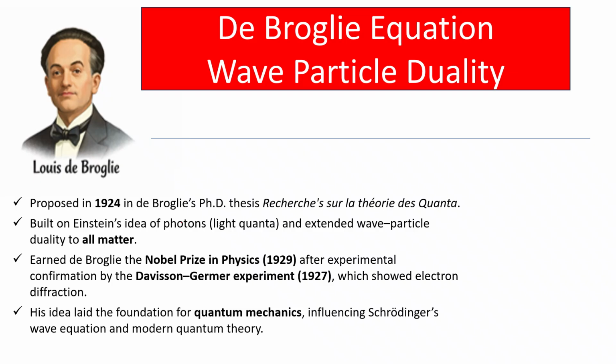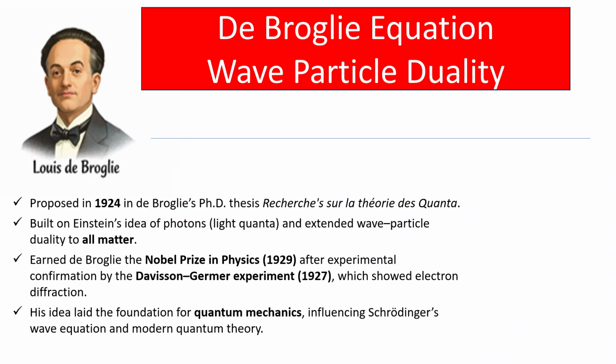In 1924, Louis de Broglie proposed a revolutionary idea in his PhD thesis, building upon Einstein's concept of photons or light quanta. De Broglie extended the idea of wave-particle duality to all matter. He suggested that not only light but every particle, from electrons to atoms, could exhibit both wave-like and particle-like behavior. This bold hypothesis was confirmed experimentally just a few years later.